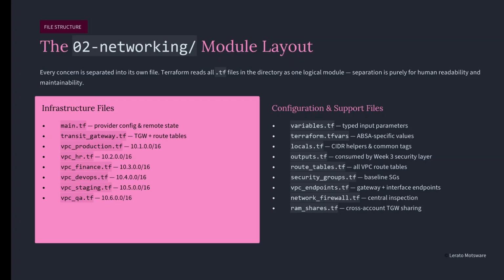On the right, configuration and support files: variables.tf, terraform.tfvars, the ABSA specific values, locals.tf, the CIDR helpers and common tags, outputs.tf, what week 3's security layer will consume, route_tables.tf, security_groups.tf, vpc_endpoints.tf, network_firewall.tf, ramshares.tf. You will understand every single one of these as we go.